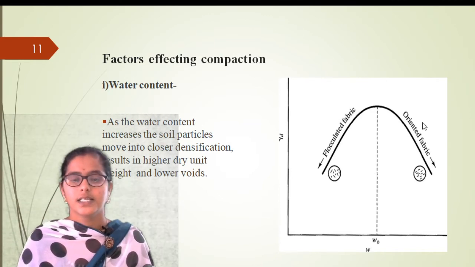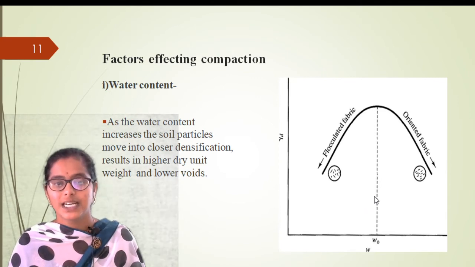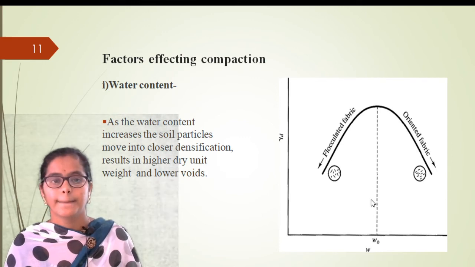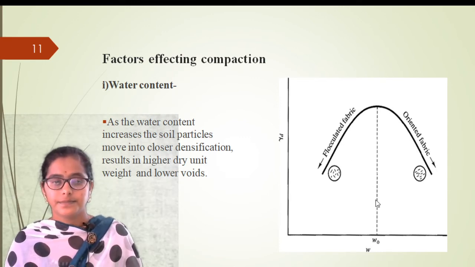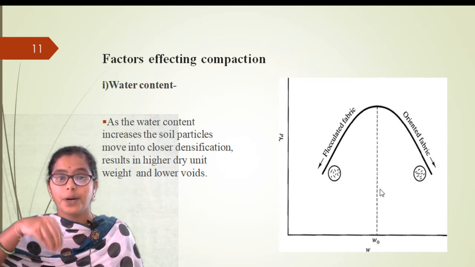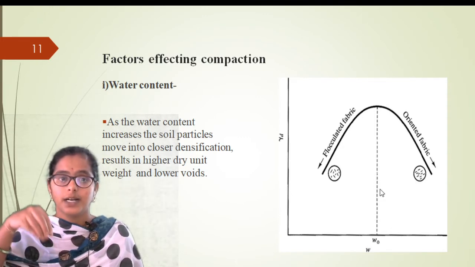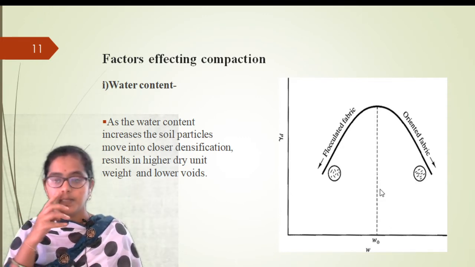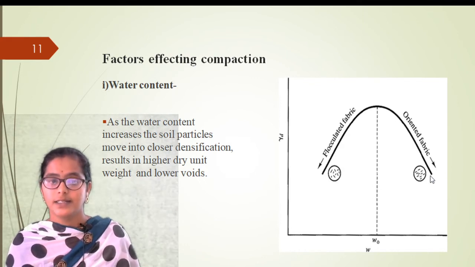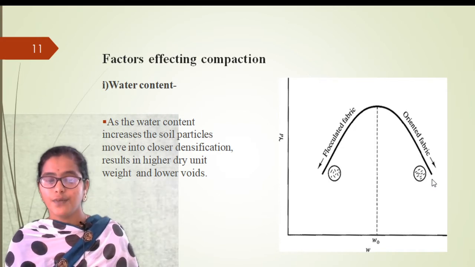Why has the permeability changed from the dry side to the wet side? On the dry side there is a chance for easy percolation of water. On the wet side there is less chance, so permeability is decreased.